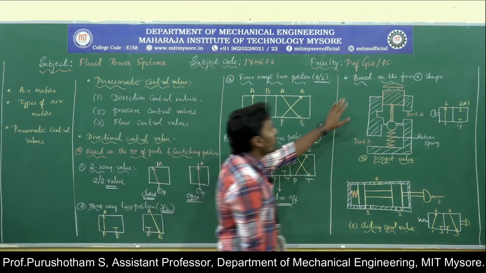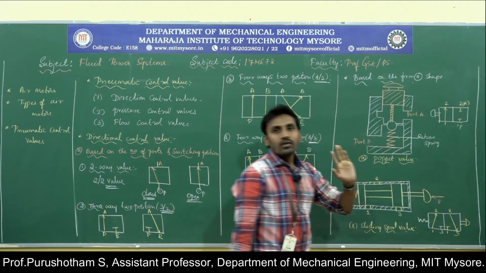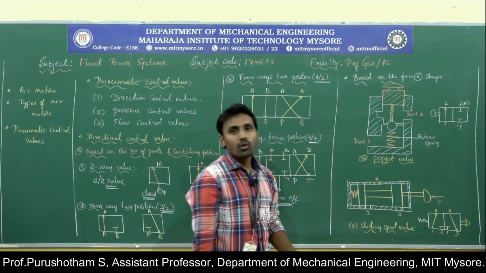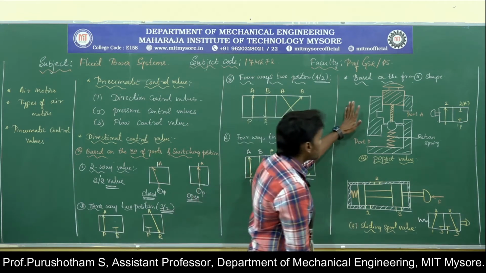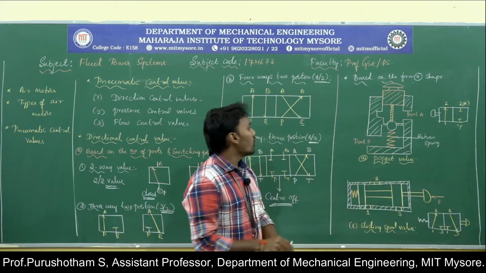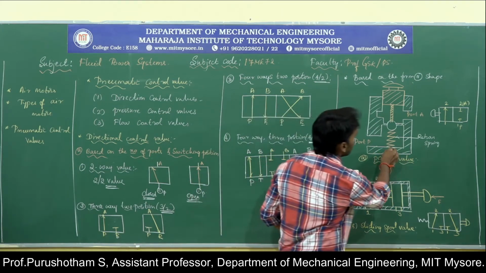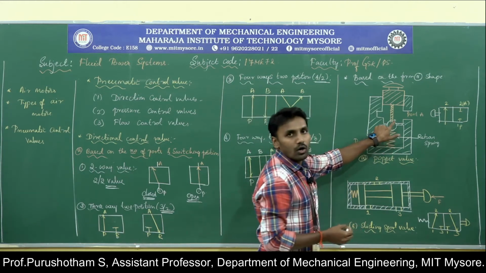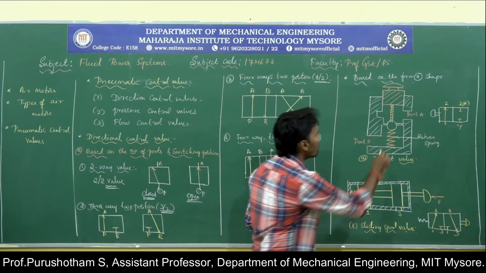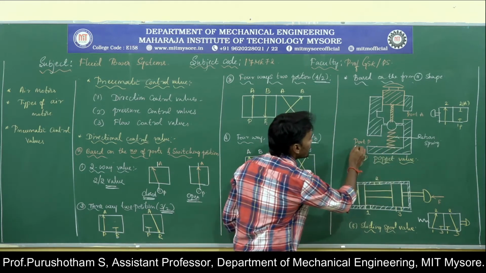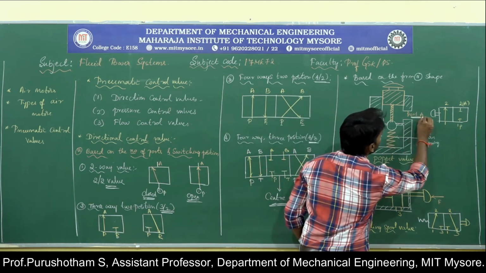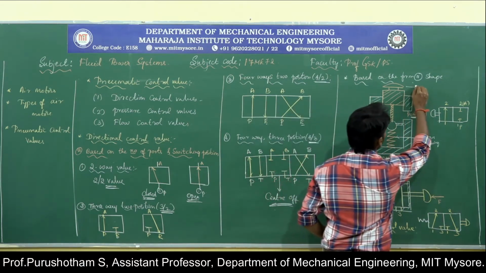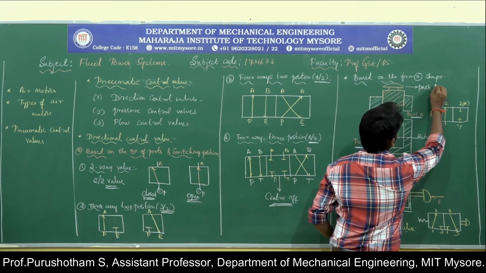Now, based on the form or shape of construction, we have poppet valves, sliding spool valves and shuttle valves. So let us see the poppet valve and sliding spool valve. This is the schematic representation of the construction of the poppet valve. Here we use a ball, disc or cone as the poppet. This is the pump port, this is the outlet port A, and this one is the push button.